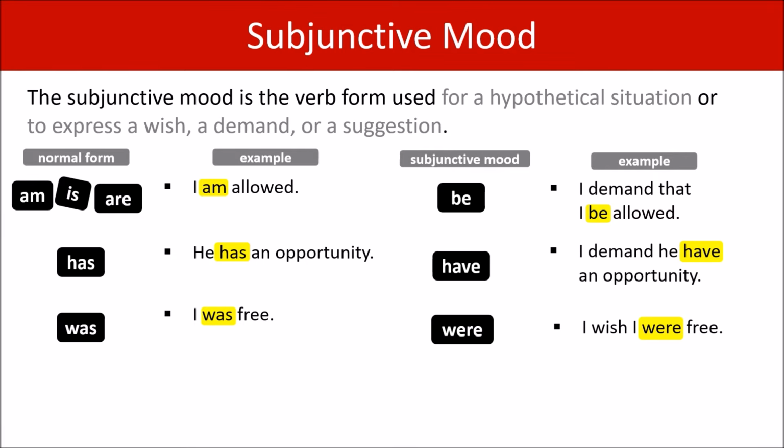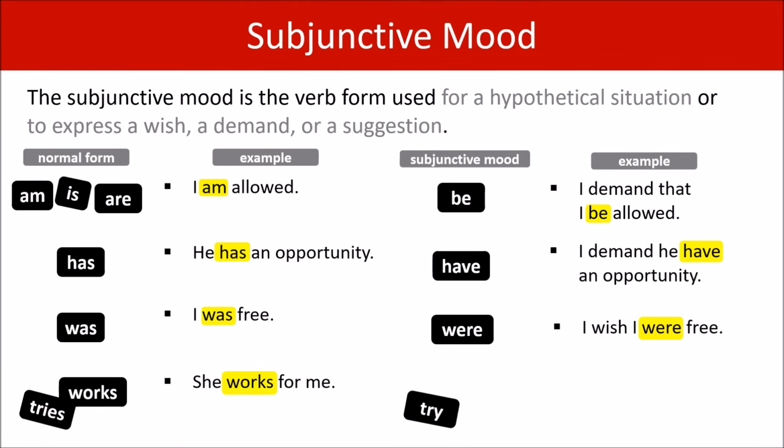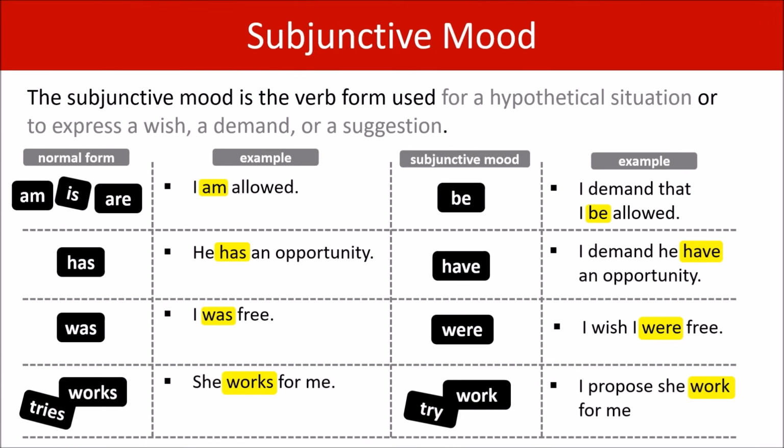And then we have the S form of verbs. For example, tries and works. These are the ones that go with he, she, it and singular nouns. For example, she works for me. Remember, this is the normal form. The subjunctive form looks like the plural form. So tries becomes try and works becomes work. I propose she work for me, not she works for me. Okay, you can pause this if you want to examine it a bit more. Let's get rid of that.